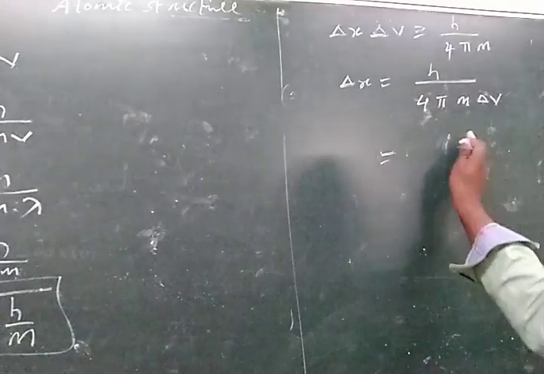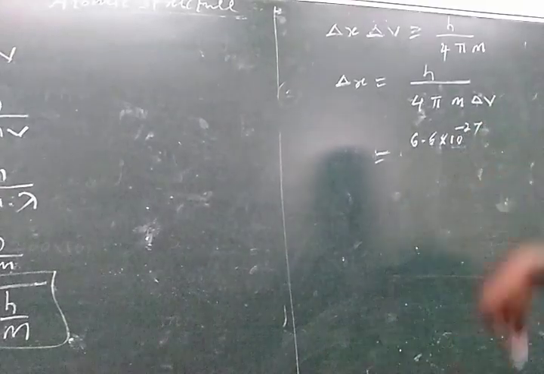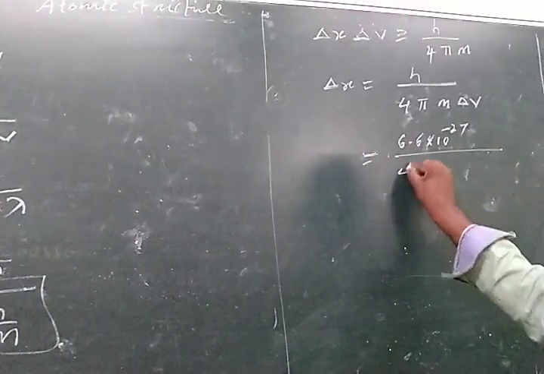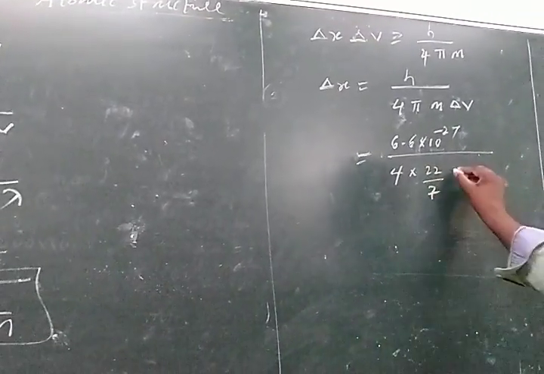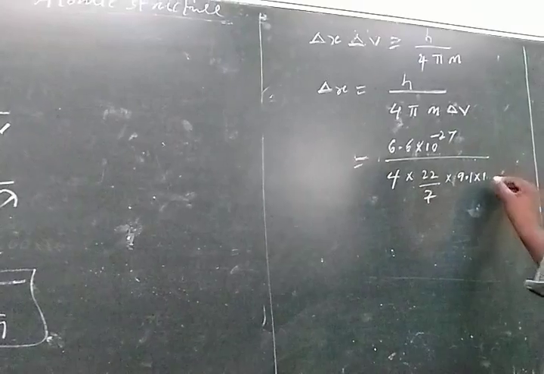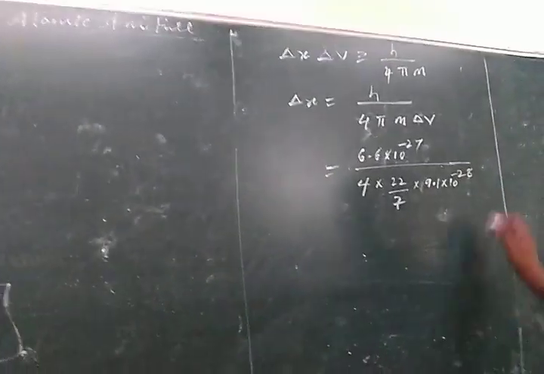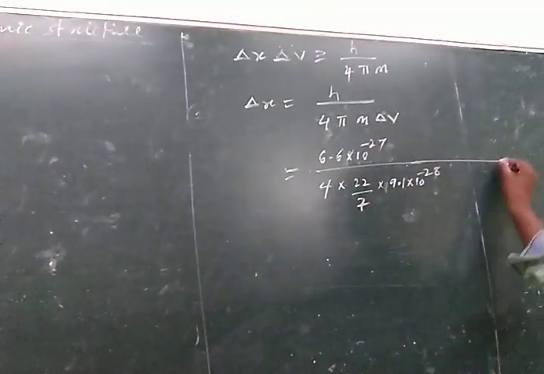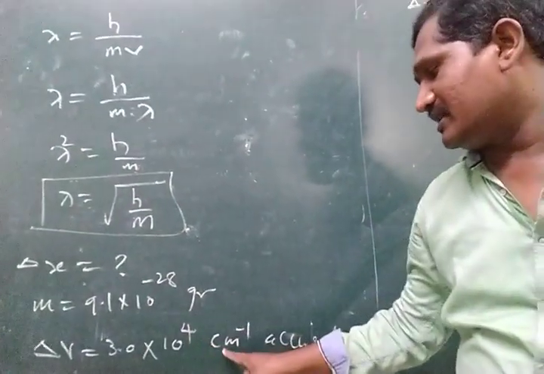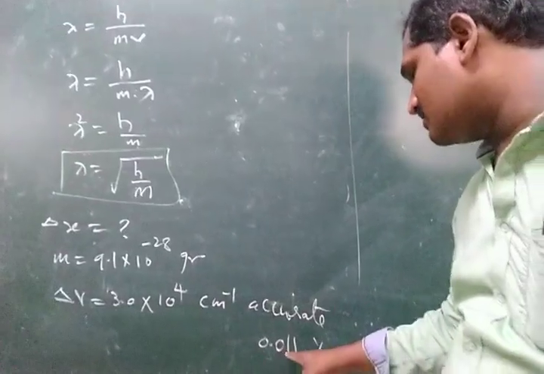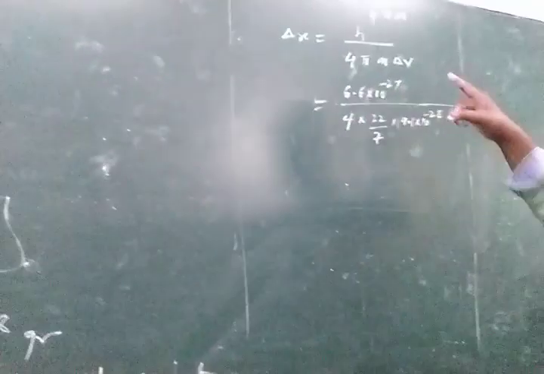In CGS units h, Planck's constant, is 6.6 into 10 power minus 27 erg seconds, 4 into pi equals 4 into 22 by 7, and m, the mass of the electron, is 9.1 into 10 power minus 28 grams. Delta v is important here. They have given 3.0 into 10 power 4 centimeter per second, accurate to 0.011 percentage, so we have to use only 0.011 percentage of it.